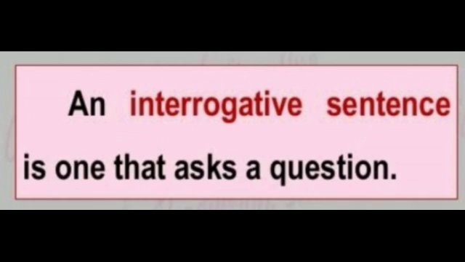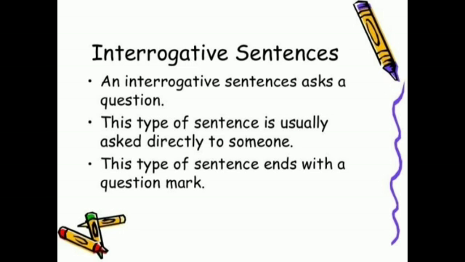So what is an interrogative sentence? An interrogative sentence is one that asks a question. This type of sentence is usually asked directly to someone, and it ends with a question mark.